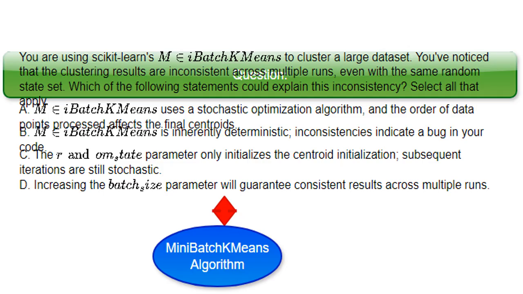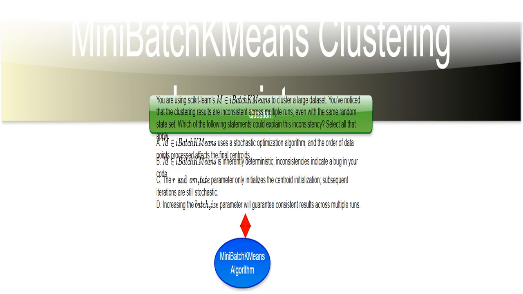This is the overall theme. Why do I get different clustering results when using MiniBatchKMeans even when I try to control randomness? This question will lead us to the understanding of the algorithm's stochastic behavior. This line simply introduces the quiz question we will analyze. This line introduces the context of using MiniBatchKMeans from the Sklearn library and highlights the core problem of inconsistent results despite using a fixed random state.